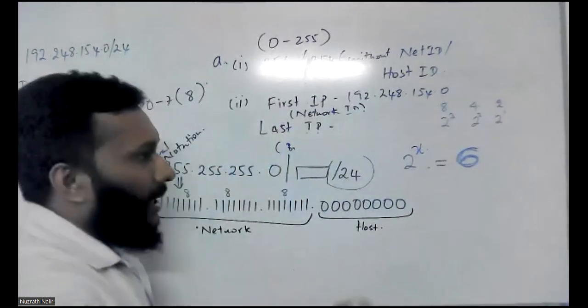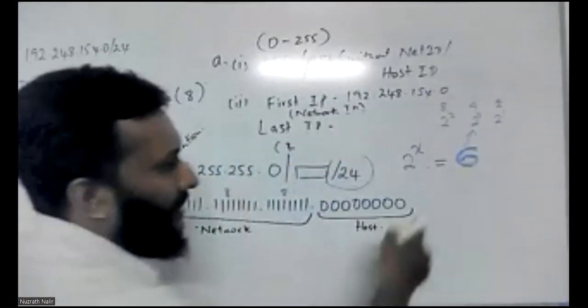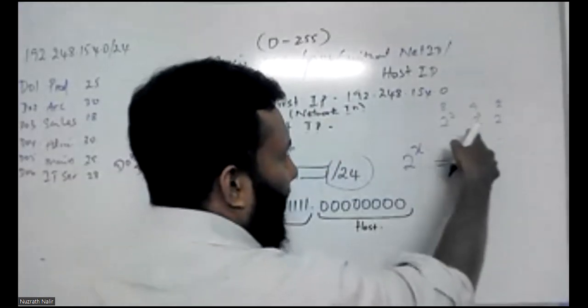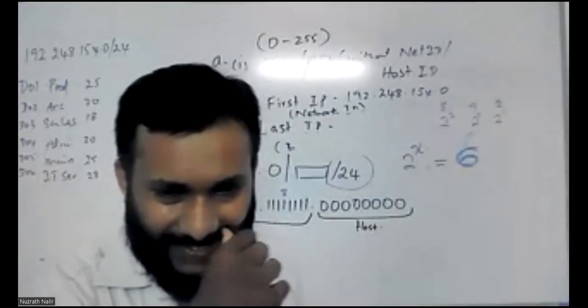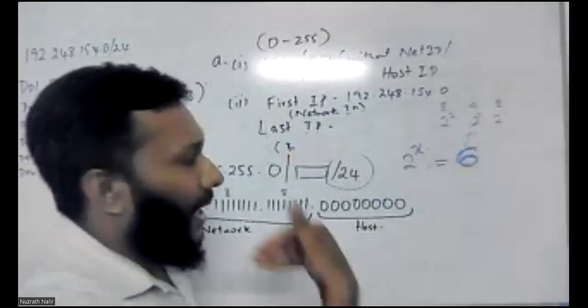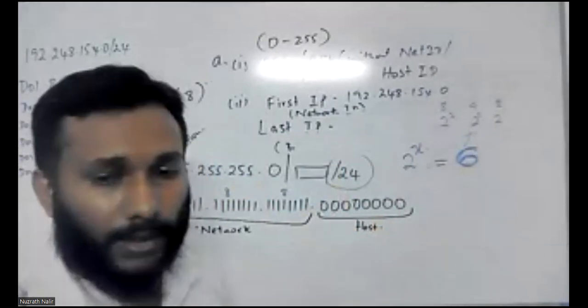So where can I apply this 6? You have only 4 here, so you can't use that, because the rest of the values can't be used.